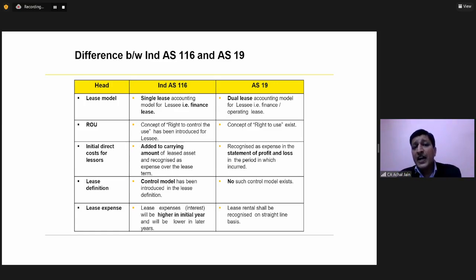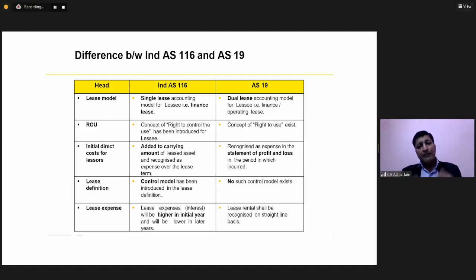Now, as regards the lease expense, lease rent under Indian GAAP, as we discussed, shall be recognized on a straight line basis. We equalize them and the equalized amount is recorded over the lease term. Whereas under IND AS 116, what do they do? It's not really the lease expense. It is now recorded in the form of an interest expense. So whenever you pay an installment, as we understood, it's a kind of funding arrangement which has been availed.